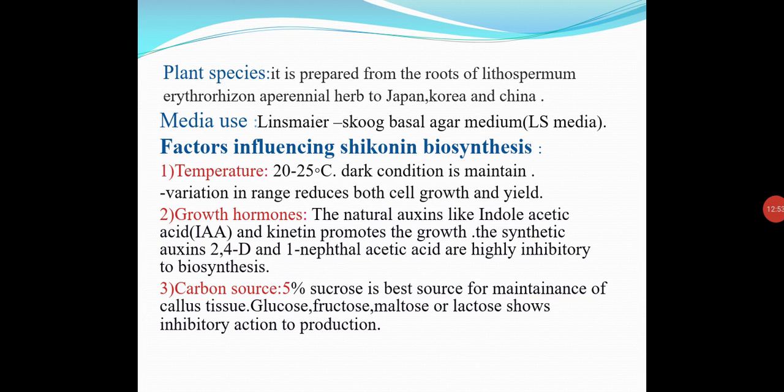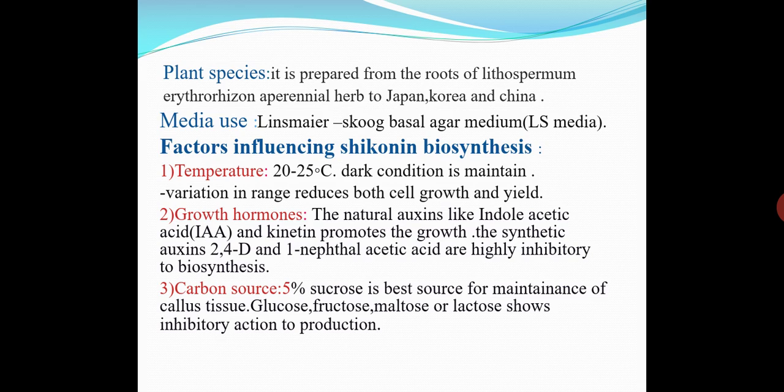Then these are the factors which influence shikonin biosynthesis, or the precursor factors which are added or maintained in the culture medium. The first factor is temperature. We must maintain the temperature of the culture medium between 20 to 25 degrees Celsius, and dark condition is maintained to increase cell growth and yield of the product.